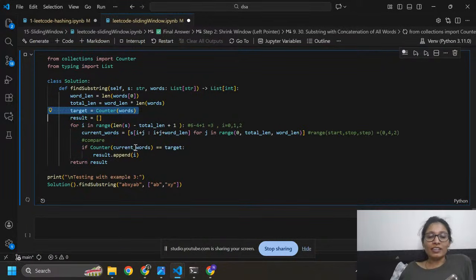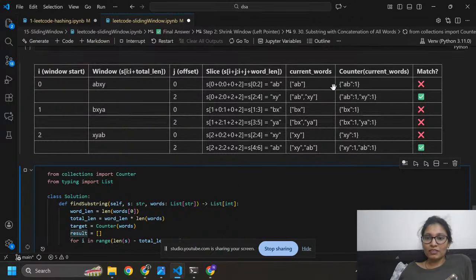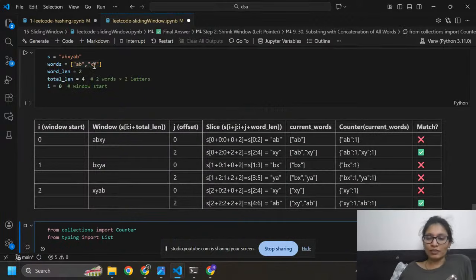If you find any match, then you need to add it. Here I'm going to match that ab is present in birds, and xy is also present in birds. Ab and xy both are present in birds, now they match, both are equal.